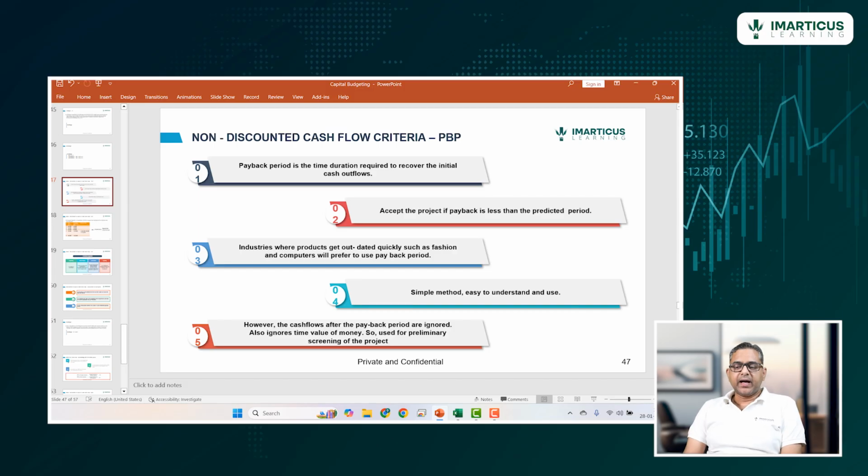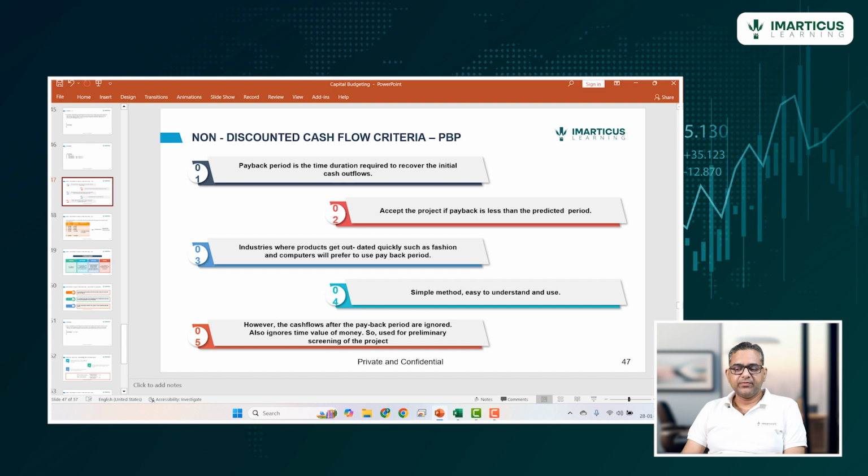So let's understand what is payback period. It is the time duration required to recover the initial cash outflows. So let's say we are investing $1 lakh in a project. How much time will it take to recover that $1 lakh? That is payback period. It is the time duration required to recover the initial cash outflows.